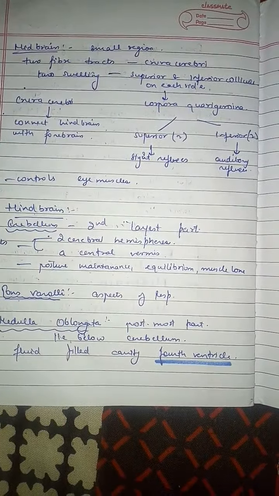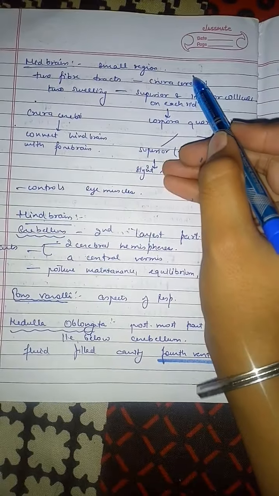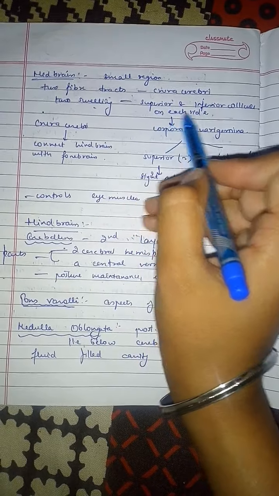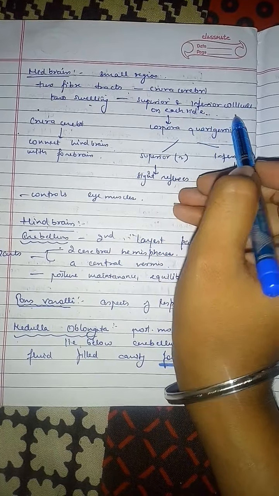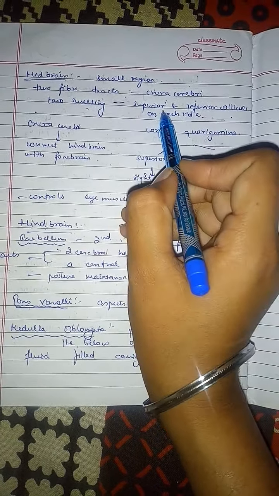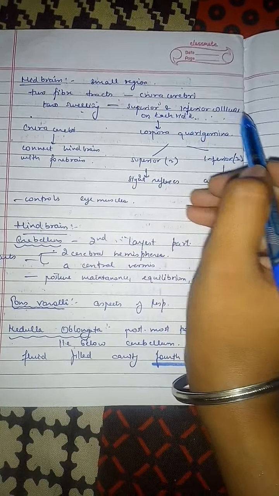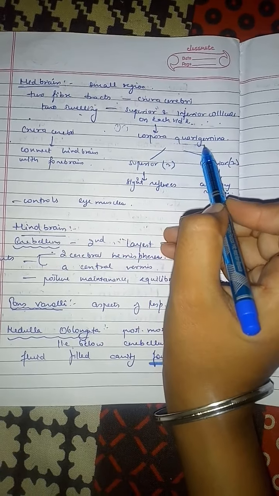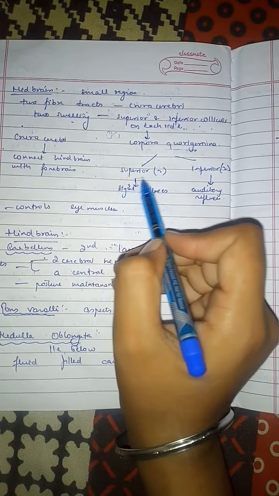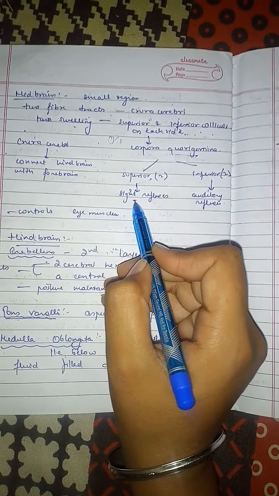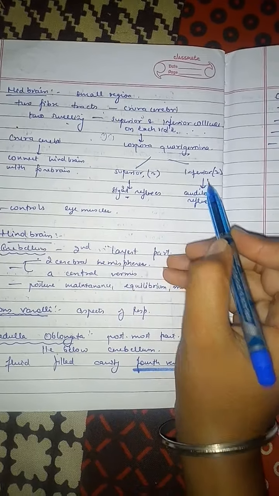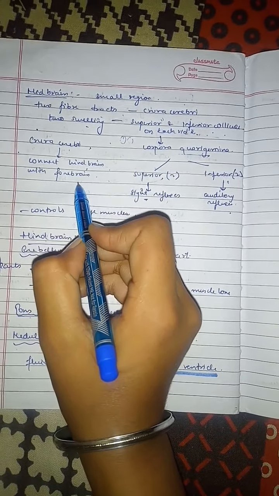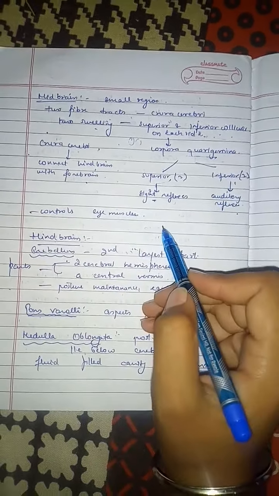We have the midbrain. The midbrain is a small region. There are two fiber tracts called crura cerebri and two swellings called superior and inferior colliculi on each side. There are two superior colliculi on one side and two inferior colliculi on the other side. These four colliculi are collectively called corpora quadrigemina. The superior colliculi have sight reflexes, whereas the inferior colliculi have auditory reflexes. Crura cerebri connects the hindbrain with the forebrain. The midbrain controls eye muscles.